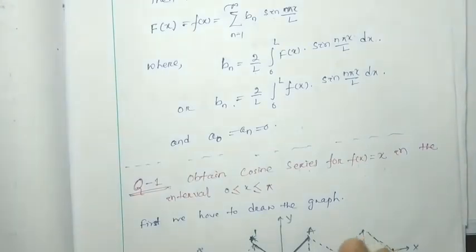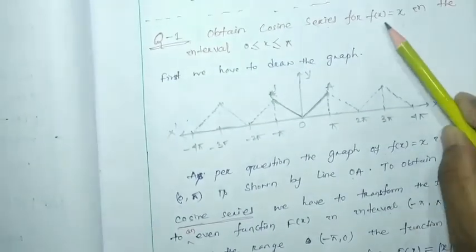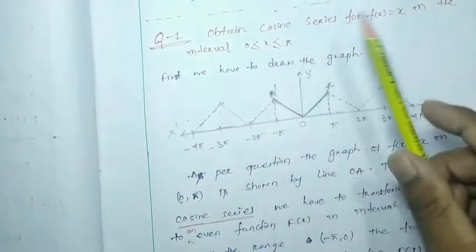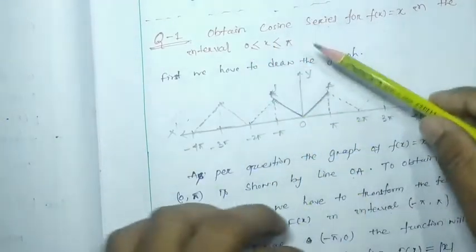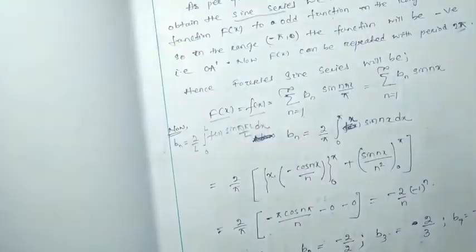These are the theoretical parts we discussed, and we also did two problems: one is f(x) equal to x, finding the cosine series between 0 to pi. In the previous video I did it in detail, so you have to follow that video.